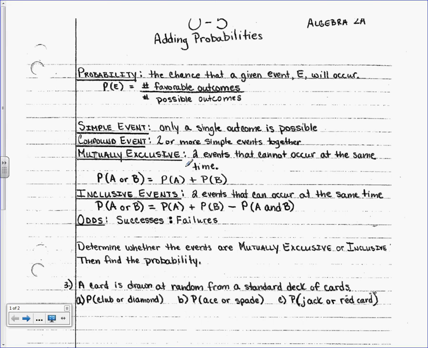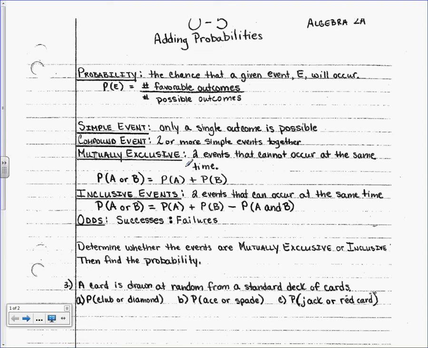Today is 0, 5 adding probabilities. So if yours got cut off and that bothers you, write 0, 5 at the top. There's a couple of things we're going to put on the back that you might end up needing, but we'll do that in a second, okay?